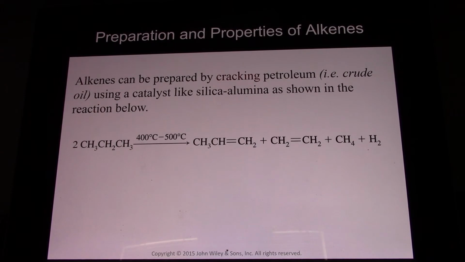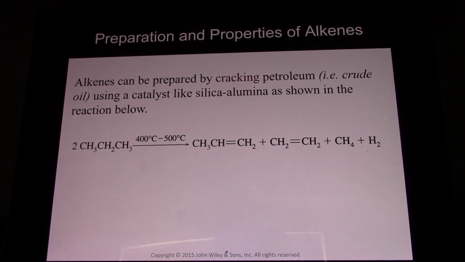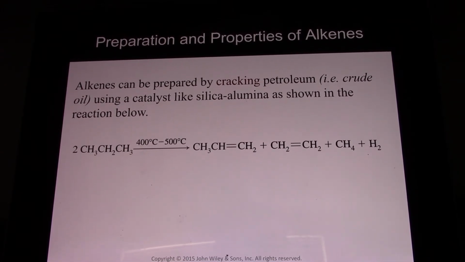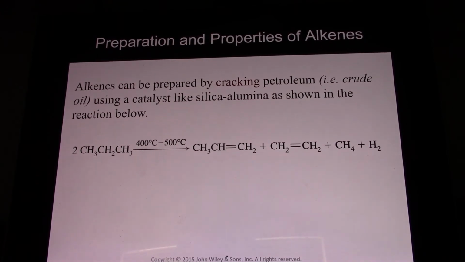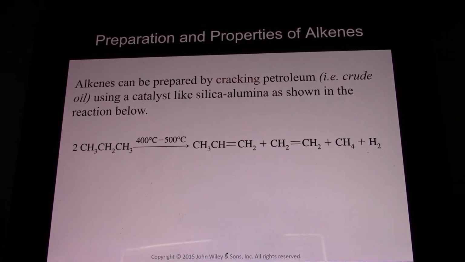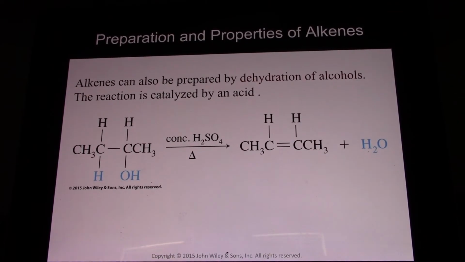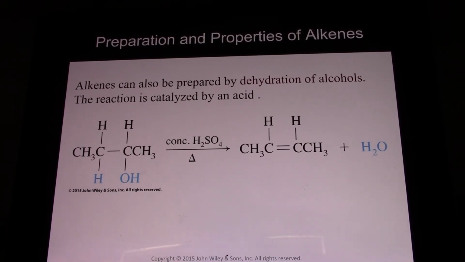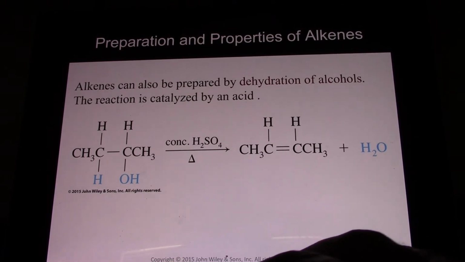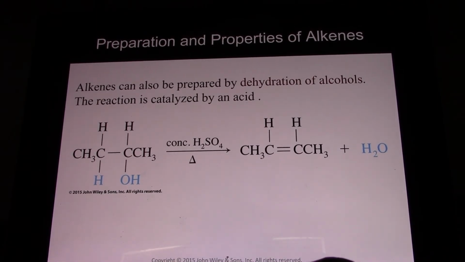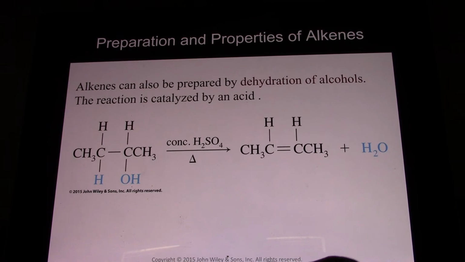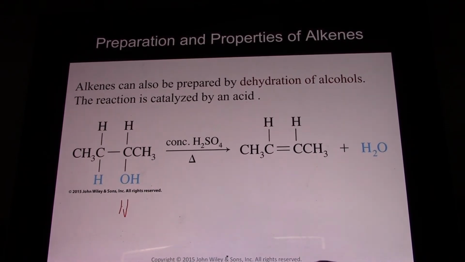And this is done in the petroleum industry all the time, because you can take heavy, less useful fractions of petroleum and crack them down into much smaller, much more useful fractions, which can be sold off for many more purposes. Dehydration of alcohol. We see we eliminate water and form a double bond. And this requires acid as a catalyst. Why? Well, because we need an atom of H plus here to start the whole reaction. Here's our H plus.